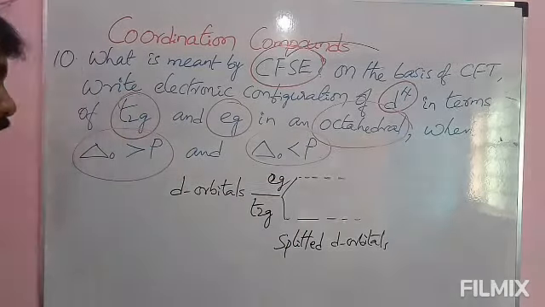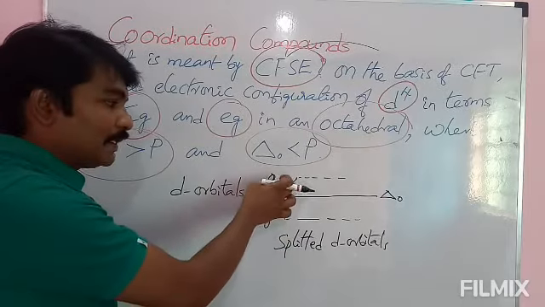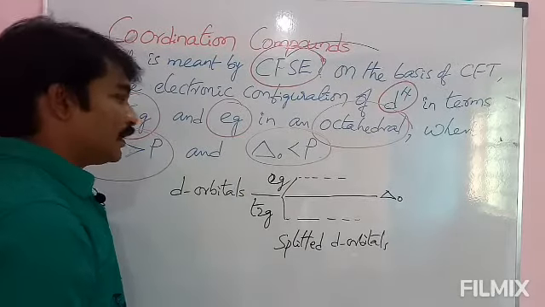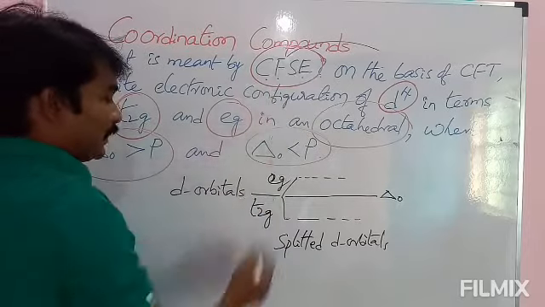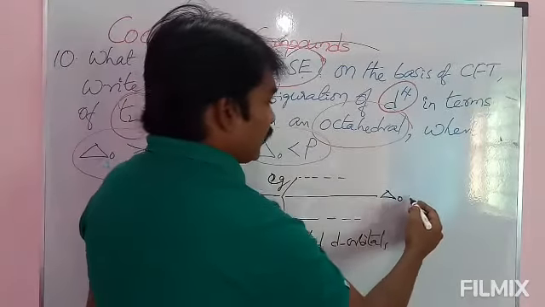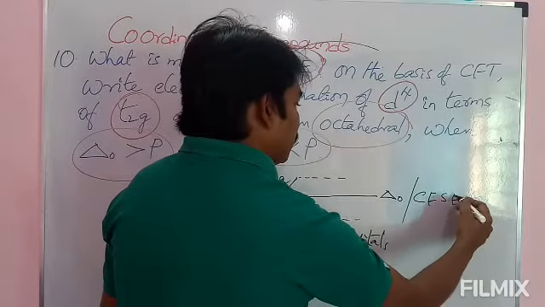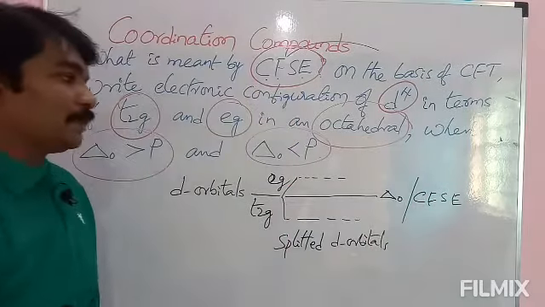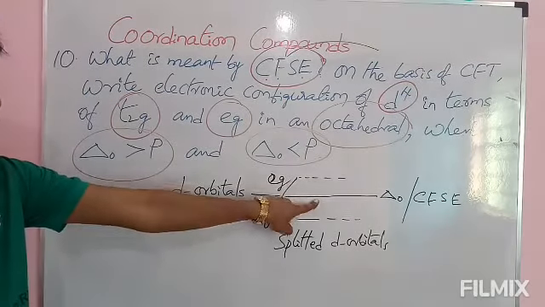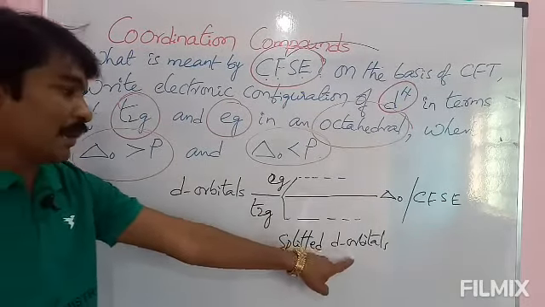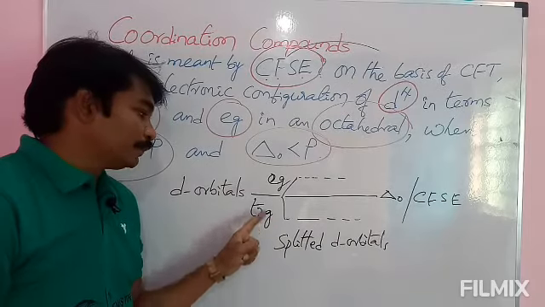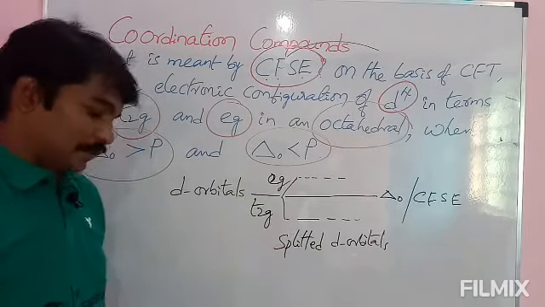Here the difference in the energy of split d orbitals, meaning the difference in the energy of t2g orbital and eg orbital, is called crystal field splitting energy. This delta naught is nothing but crystal field splitting energy. Crystal field splitting energy is the difference between the energy of split d orbitals, that is, the difference in the energy of t2g and eg orbitals.